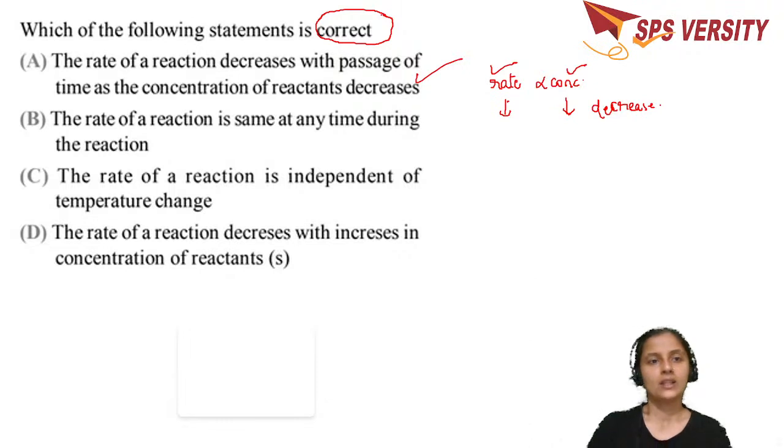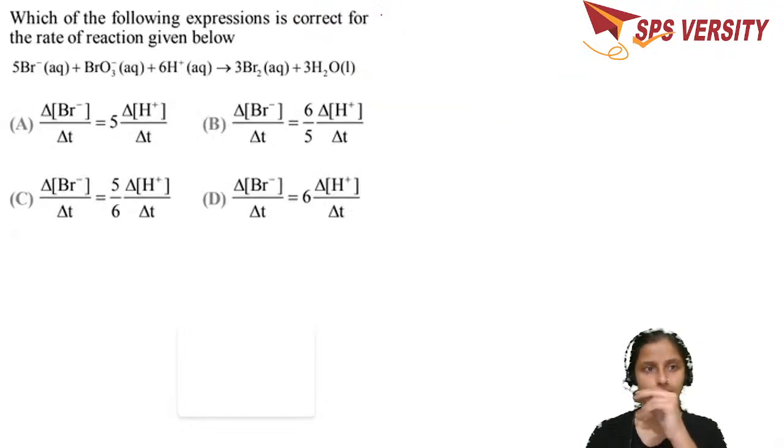Now the second one, the rate of the reaction is the same at any time during the reaction. It need not be right, because the rate of the reaction can change. It depends on the temperature also. The rate of the reaction is independent of the temperature change. No, it depends on the temperature. The rate of the reaction always depends on the temperature, as it depends on the kinetic energy and the collisions. The rate of the reaction decreases with the increase in the concentration of the reactant. This is definitely not true. So the one which is correct is option A.